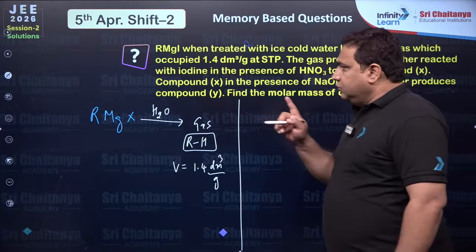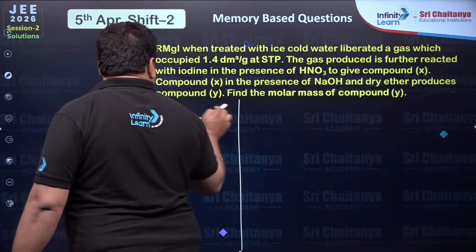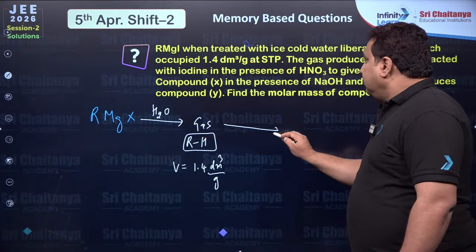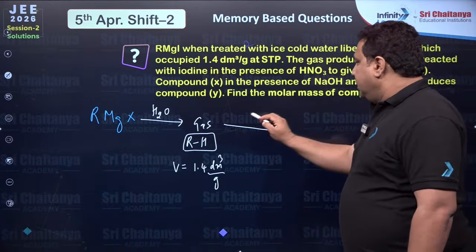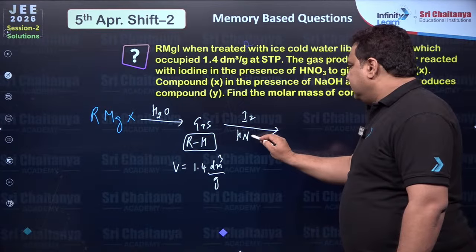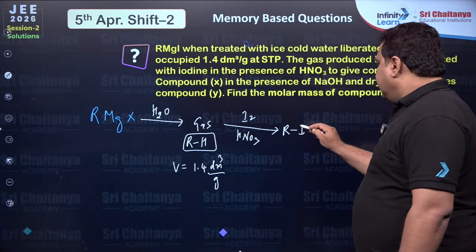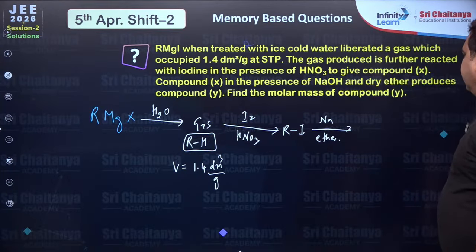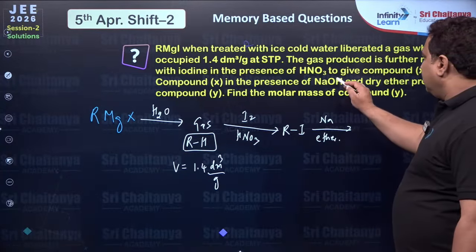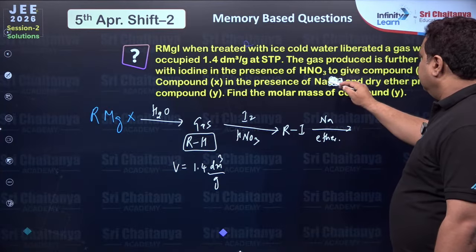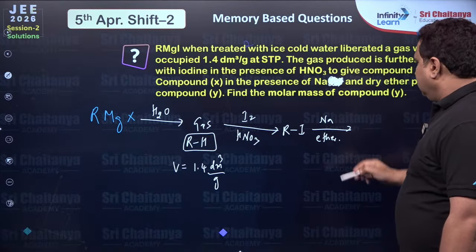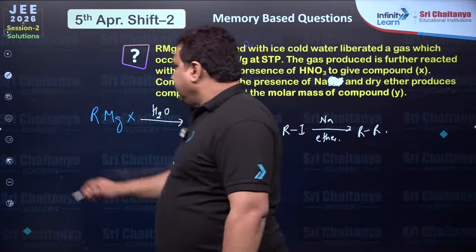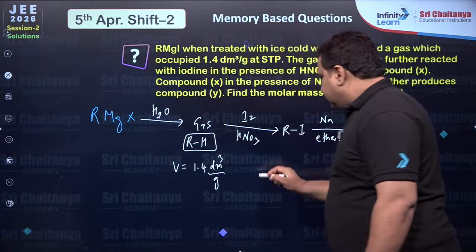This gas produced is further reacted with iodine in presence of nitric acid, so you will get alkyl iodide. This is treated with sodium, this is not sodium hydroxide, it is sodium. It will give you alkane. So now we have to find all x and y and everything. So everybody can see how to solve this.